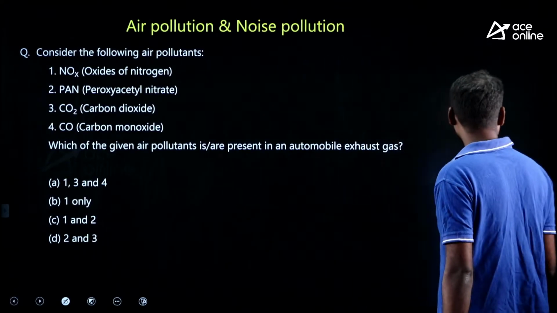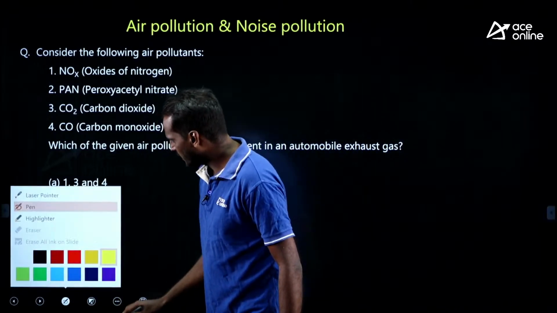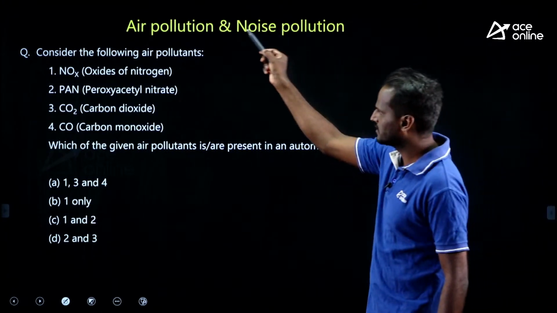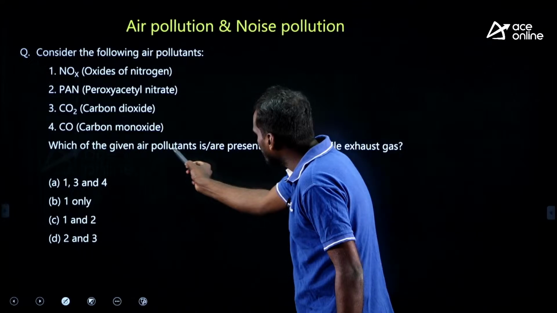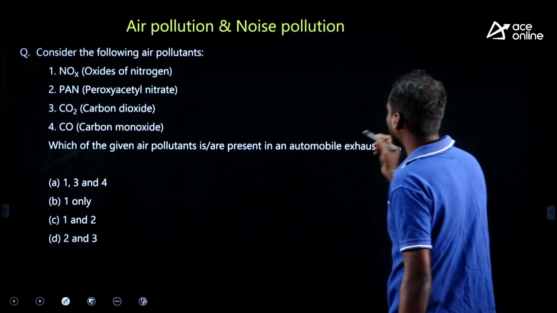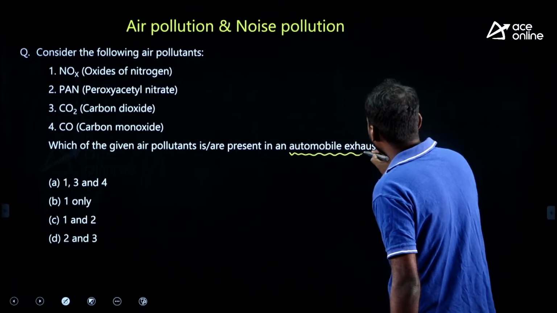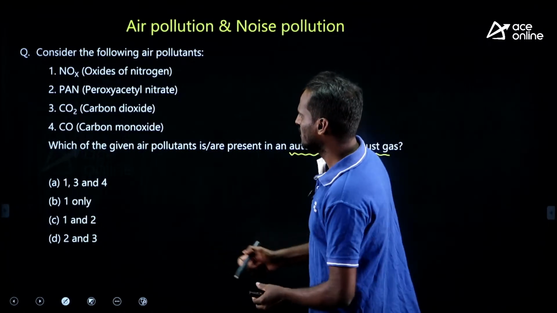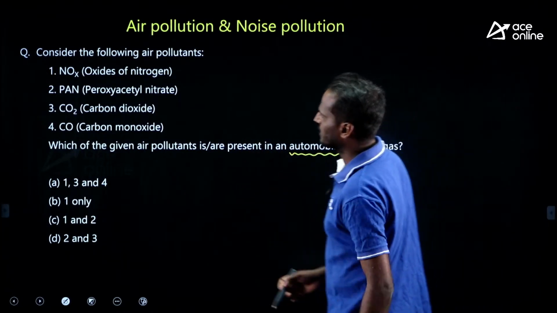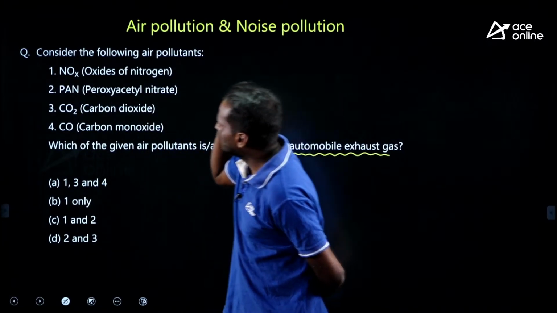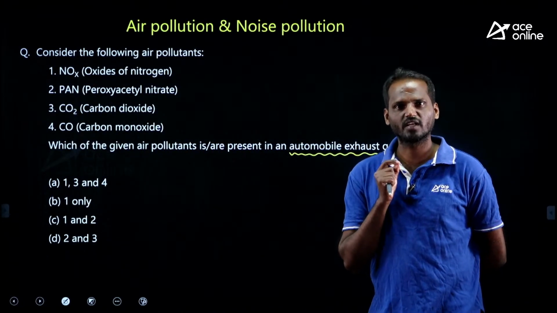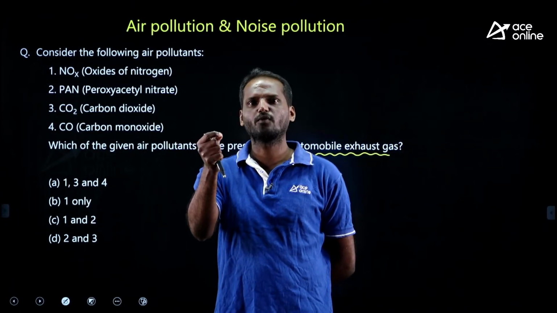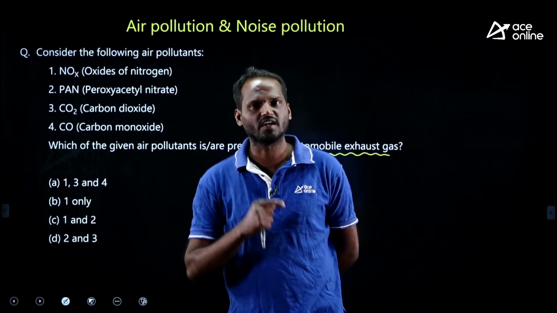Okay, the next question. Let us look at the air pollution and control chapter, a very important chapter it is. Consider the following air pollutants. Which of the given air pollutants is or are present in automobile exhaust gas? See, among the air pollutants given, PAN means peroxyacetyl nitrate, which is a secondary air pollutant, you can recall, right. Secondary air pollutants are not directly emitted from an identifiable source.